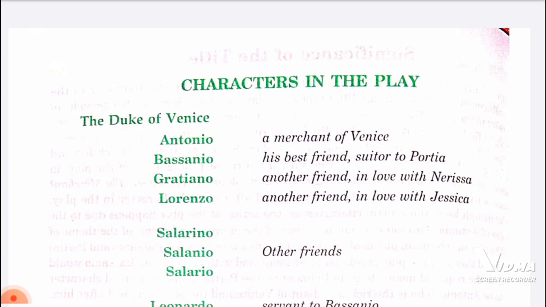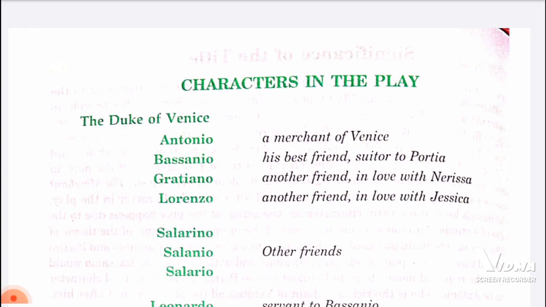So what are the characters in the play? We will be discussing them now. First is the Duke of Venice. The second one is Antonio, who is a merchant of Venice. Then Bassanio, his best friend. Bassanio is a best friend of Antonio, and he's a suitor to Portia, means he loves Portia. Then comes Gratiano. He is also another friend of Antonio and Bassanio, who is in love with Nerissa.